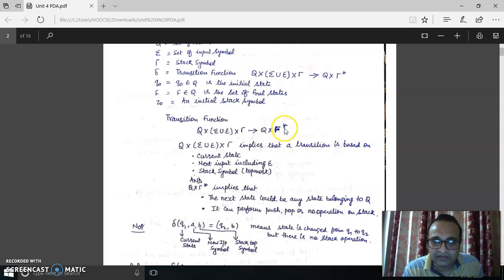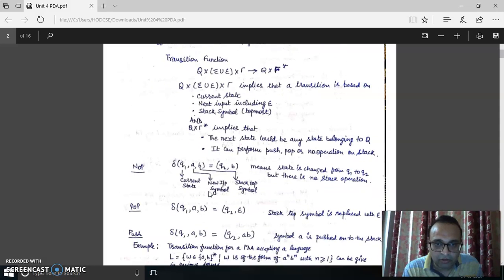Gamma star means there is some stack operation also performed in this transition. Here Q cross (alphabet union epsilon) cross gamma implies that the transition is based on the current state, the recently input symbol including null also, and the stack topmost symbol. And Q cross gamma star implies that the transition is going to another state, and gamma star is that operation, which can be pop, push, or no operation.